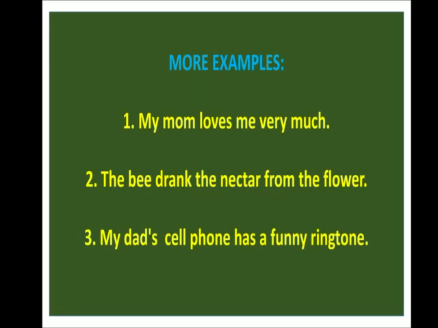Who loves me very much? What is the answer for that? Who loves me very much? My mom. So my mom will be the subject here. Loves me very much will be the predicate, because it is the remaining part of the sentence that shows an action.